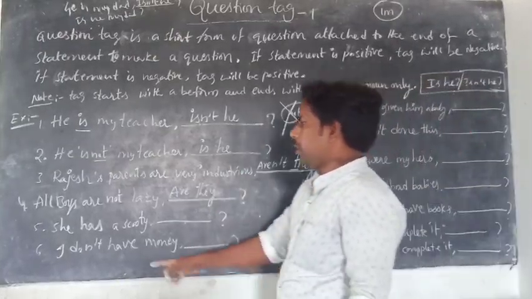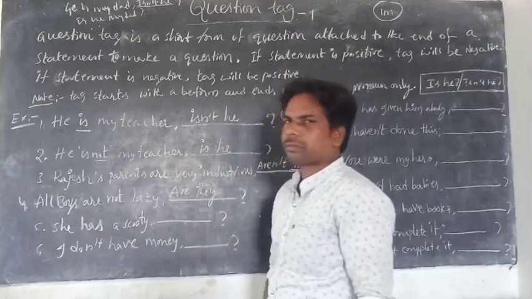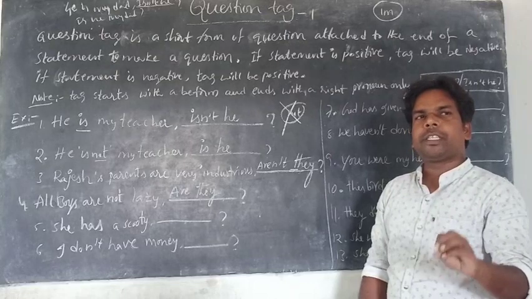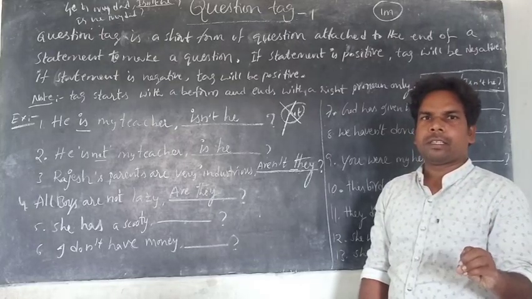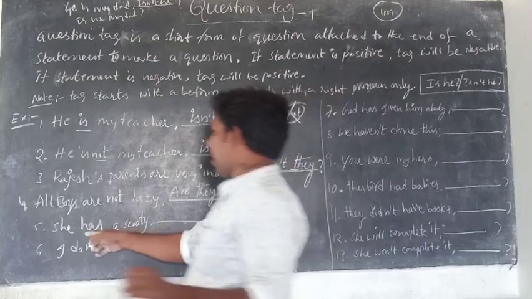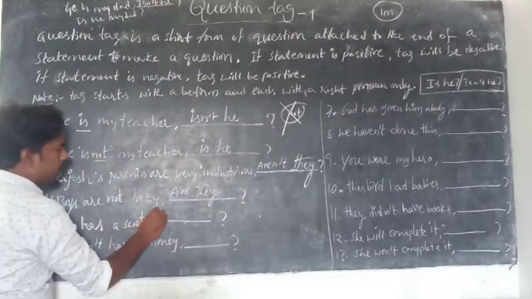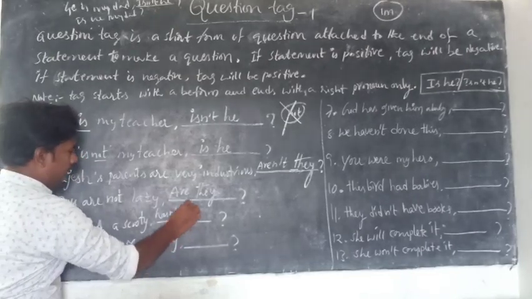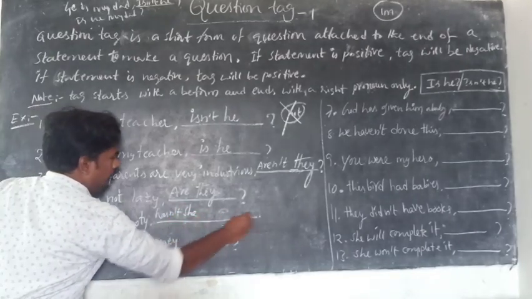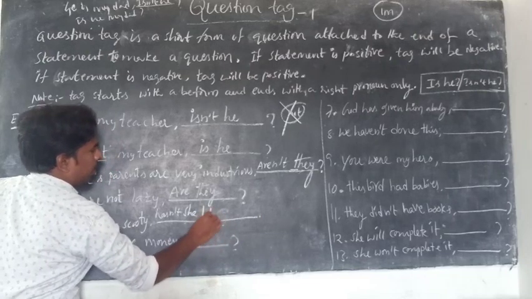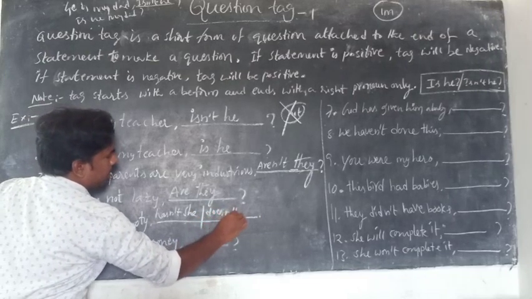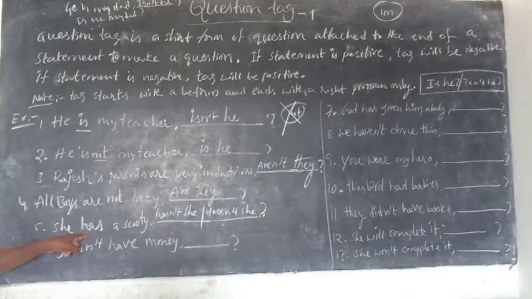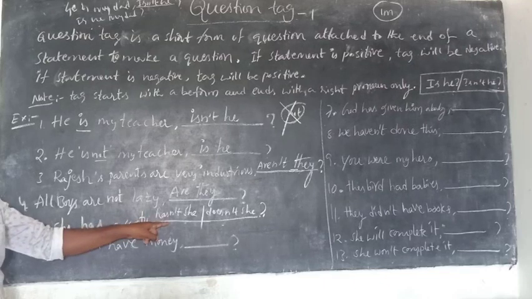Come to the next one. She has a scooty. Has is used in the simple present tense. Is it positive or negative? Positive, so hasn't, or doesn't. Both are right. This is the be form, and you can start with the be form, no problem.